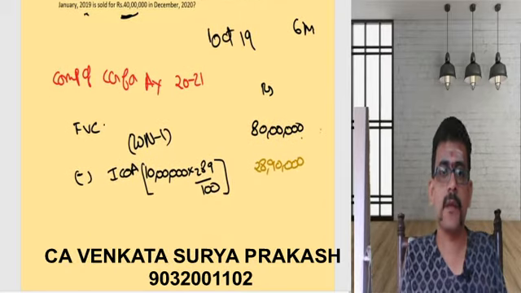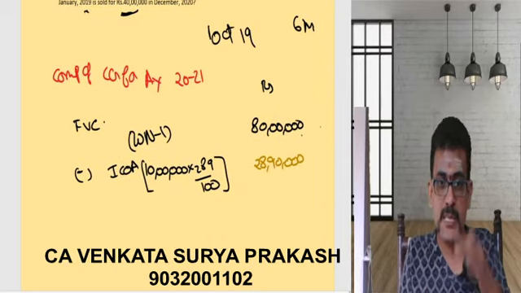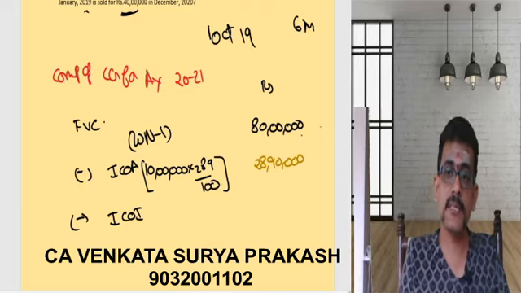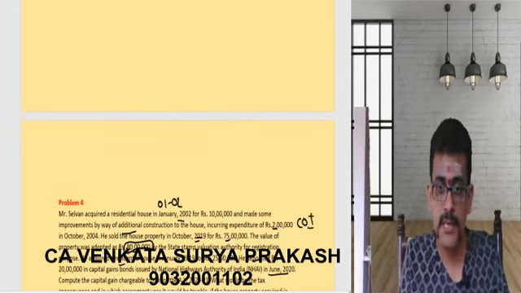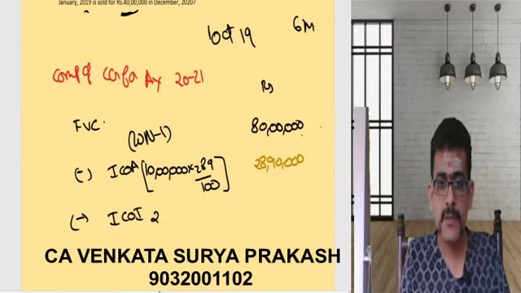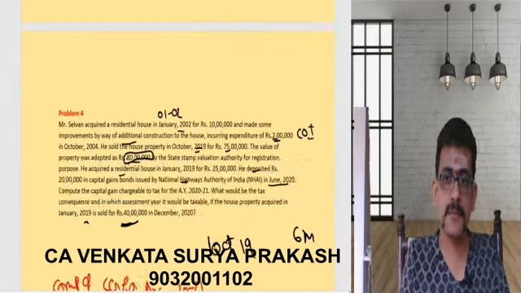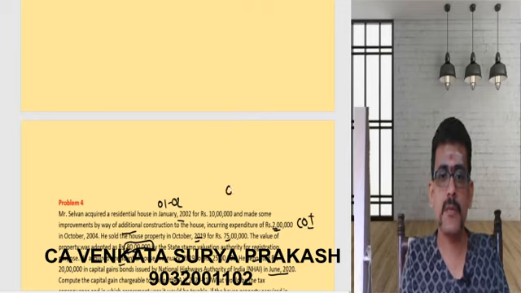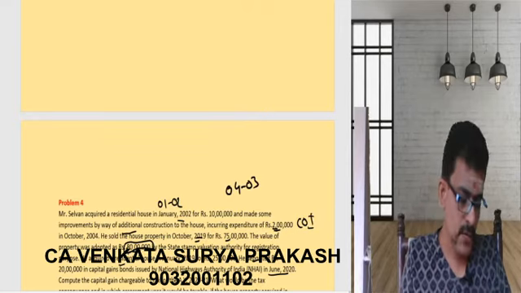Then less indexed cost of improvement. He has incurred some improvement expenses. What is the improvement expense? He incurred 2 lakhs. In which year was the improvement expense incurred? Let us see. 2 lakhs in October 2004. That means I need to see the index value for 04-05.